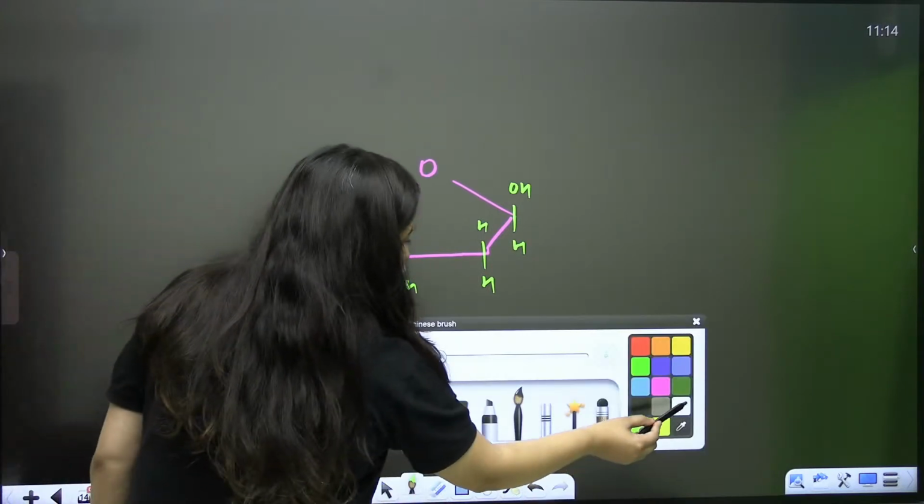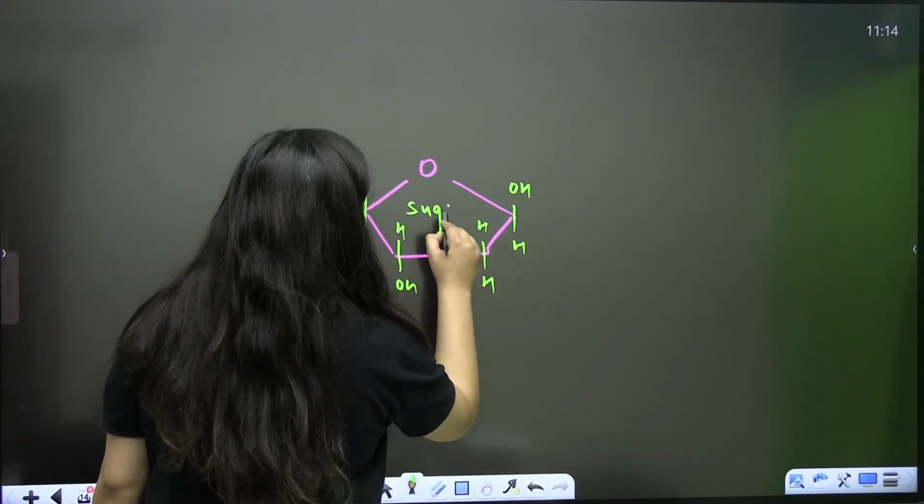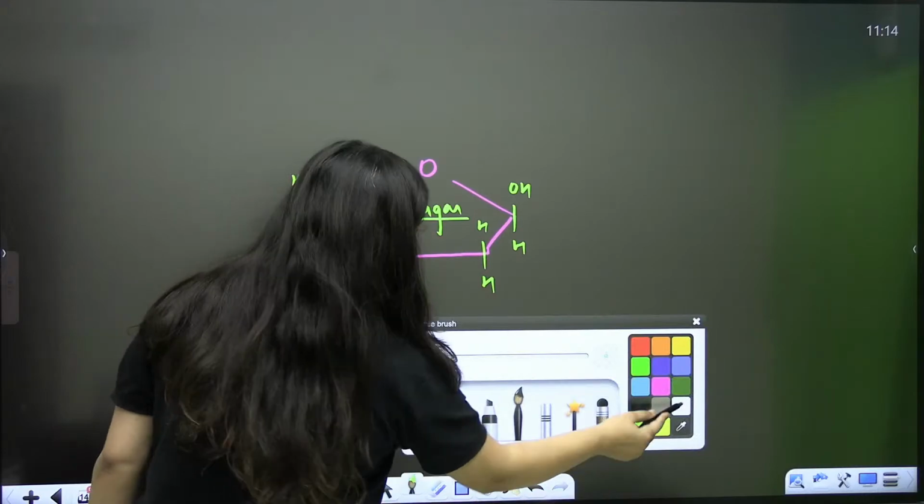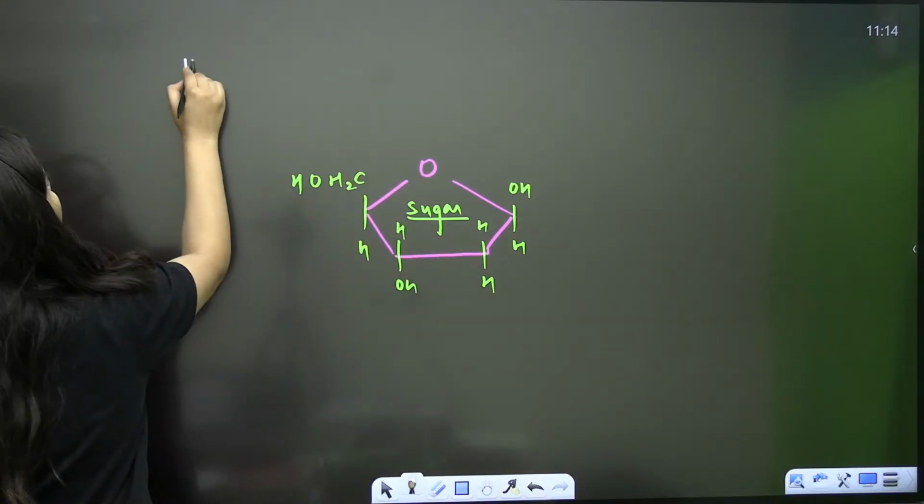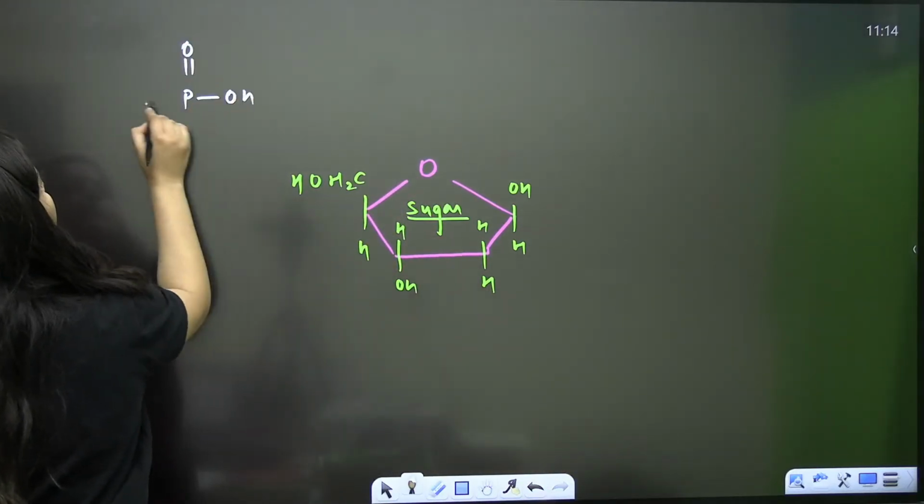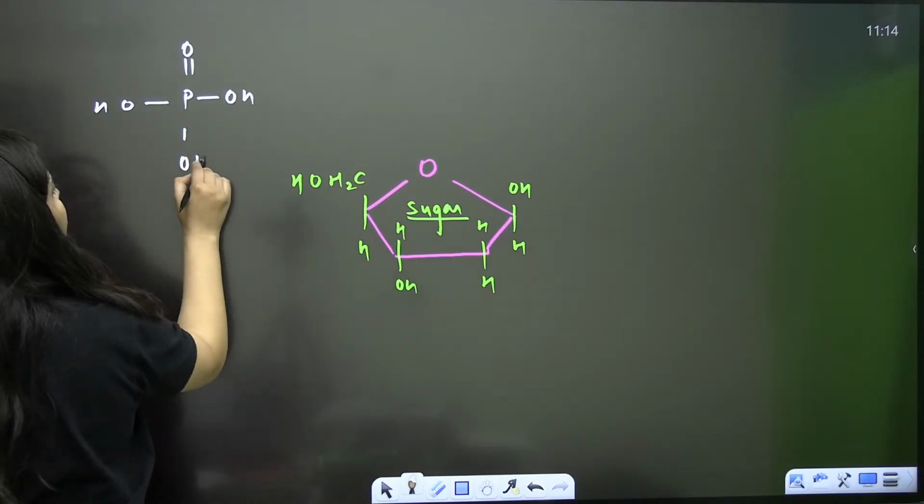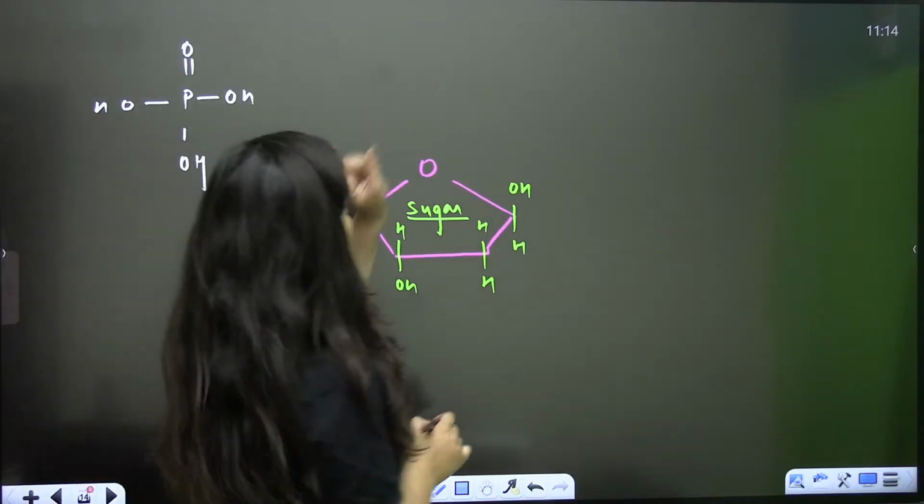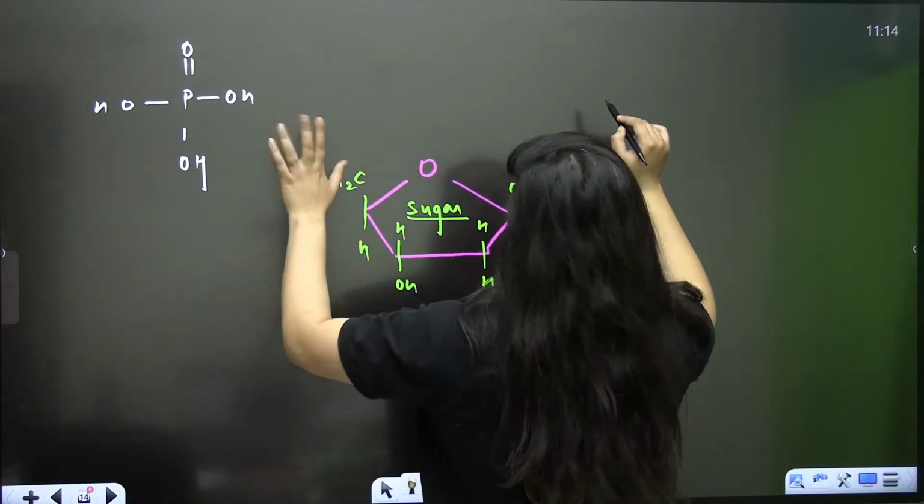Deoxyribose, right? So sugar is sweet. It is present here. Just write down this part. This is your phosphoric acid, and here you have to write down either purine or pyrimidine.